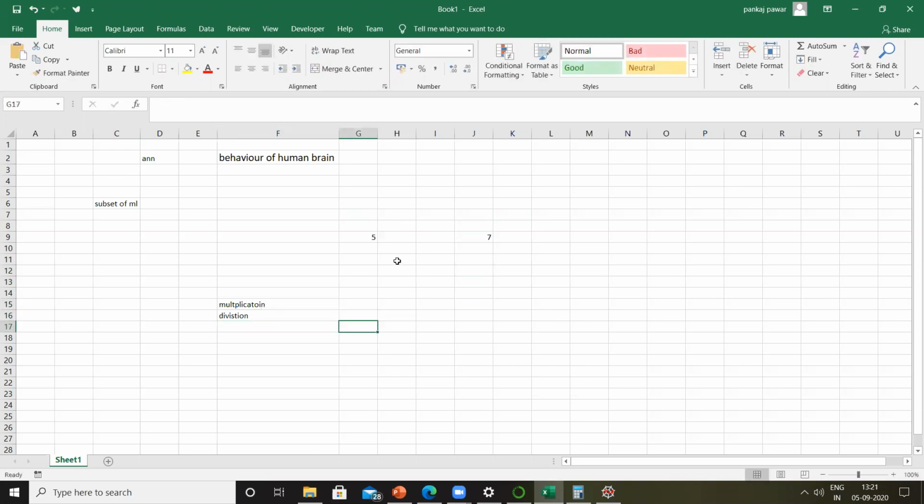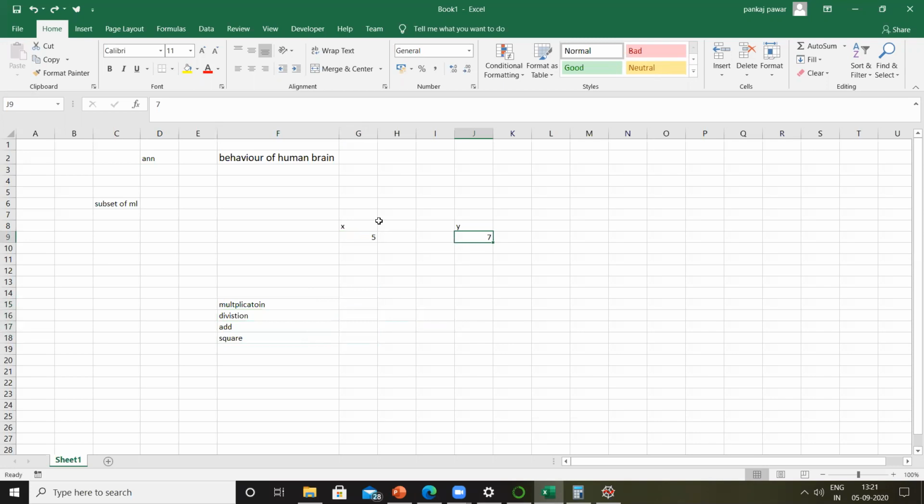Let's say this is X and this is Y. I want to do multiplication, division, addition, and square and so on. If I'm using a regular library, it will take the value X, do the multiplication X into Y, then X divided by Y, then X plus Y, and then X into X. So these are the different ways you will get an output.